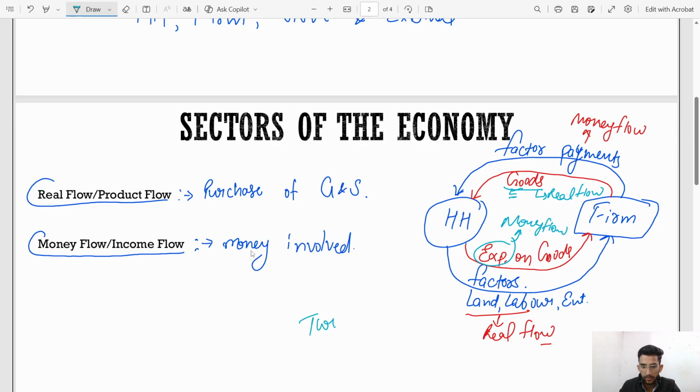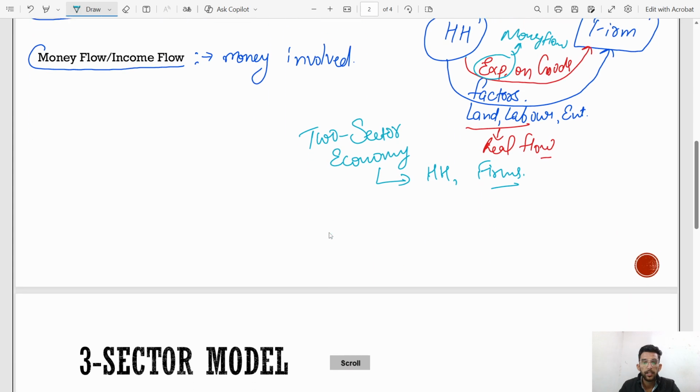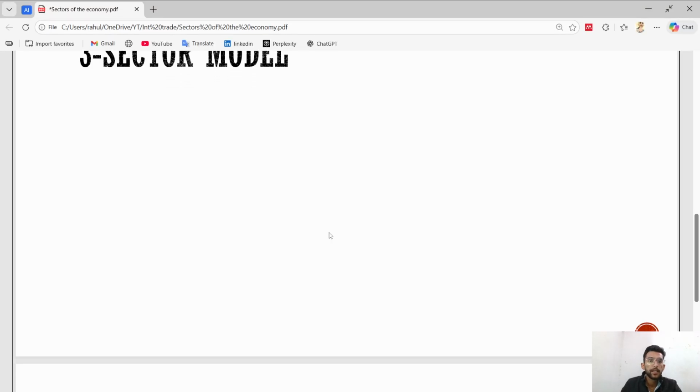Here we can write two sector economy, in which there are household and firms. Let me discuss about the three-sector model. In three-sector model, there are household, government, and firm. So there are three sectors.